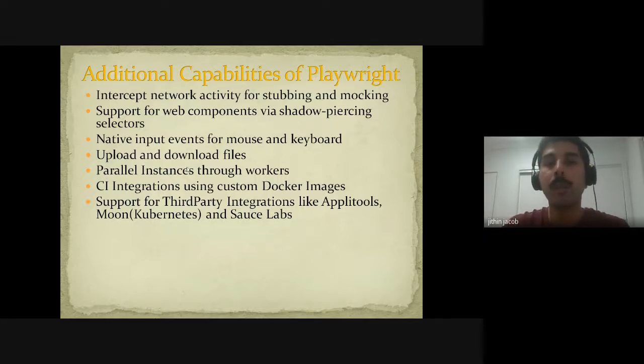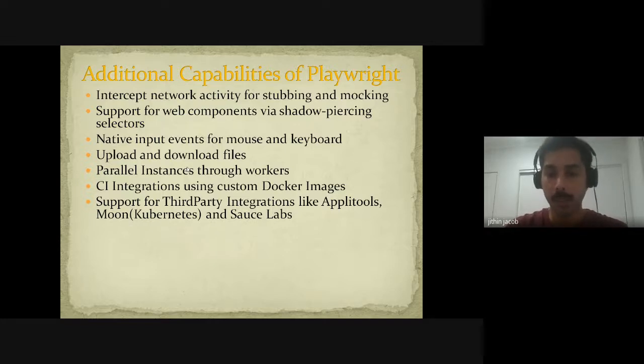There was a question which came in initially. How do we handle data? We can make use of fixtures. You can intercept the network activity and check the status of the network request. We can make use of it for stubbing and mocking. It supports shadow piercing selectors.